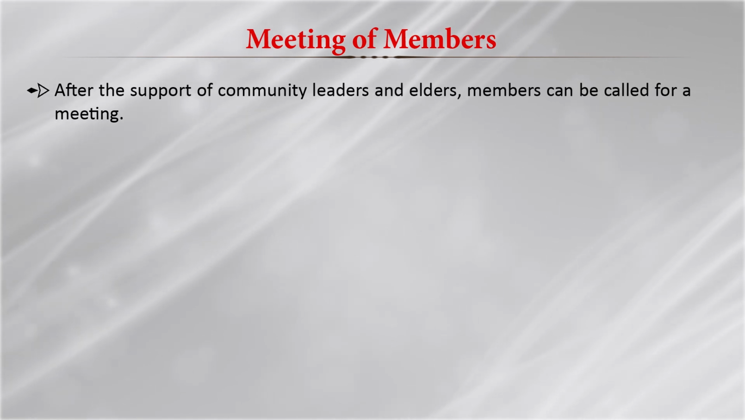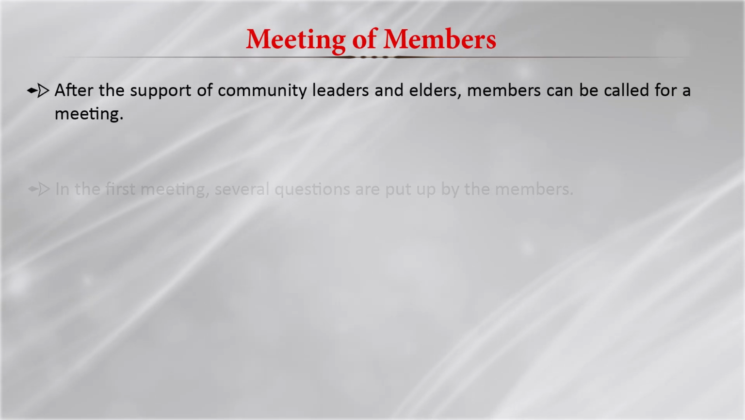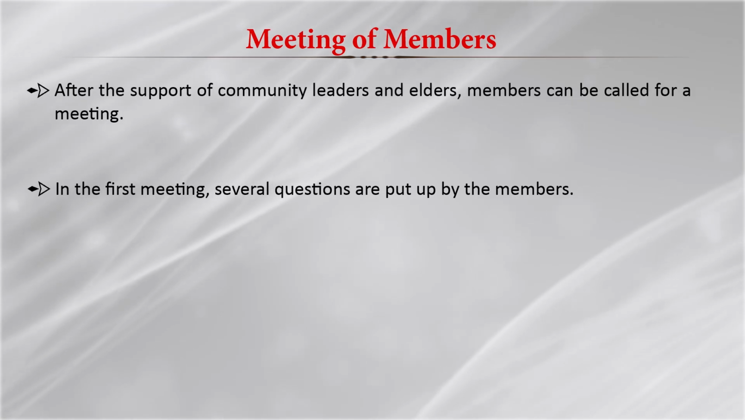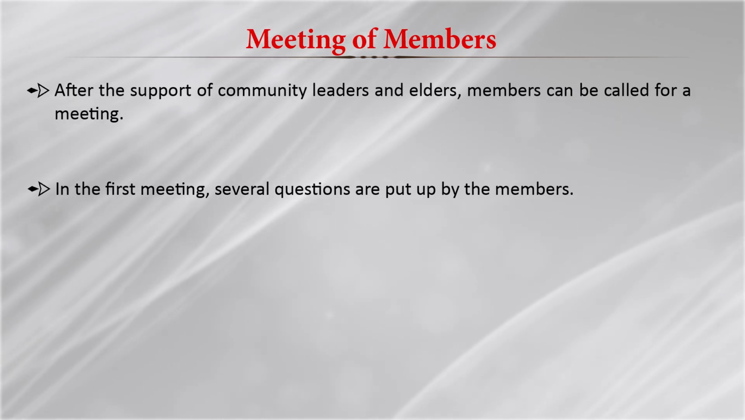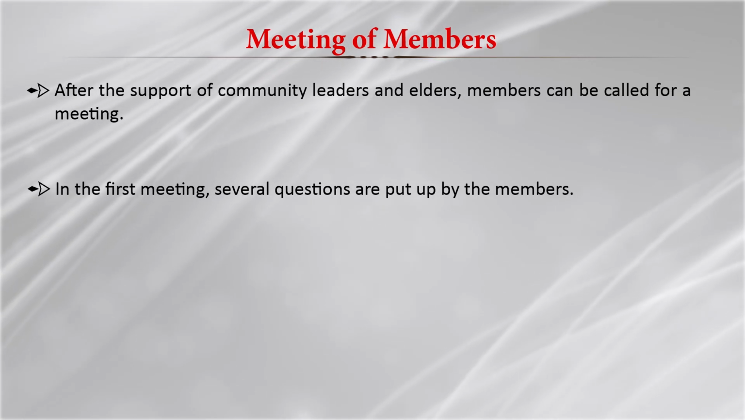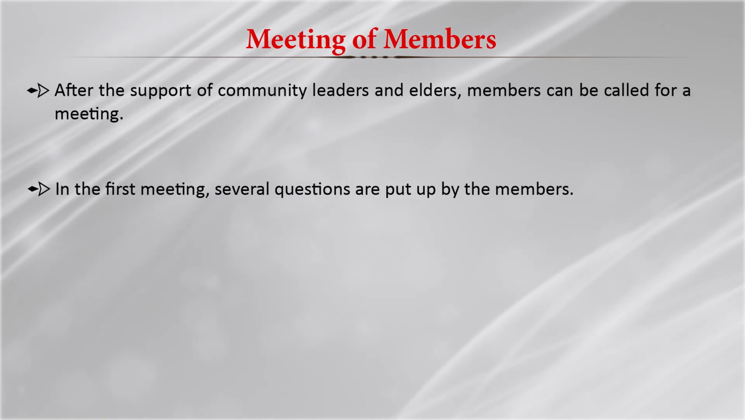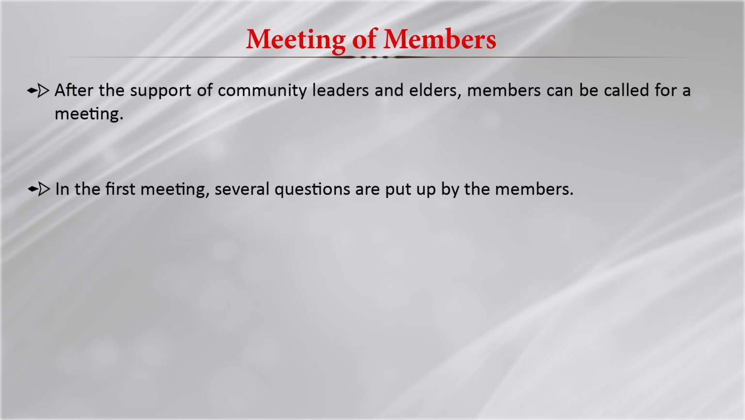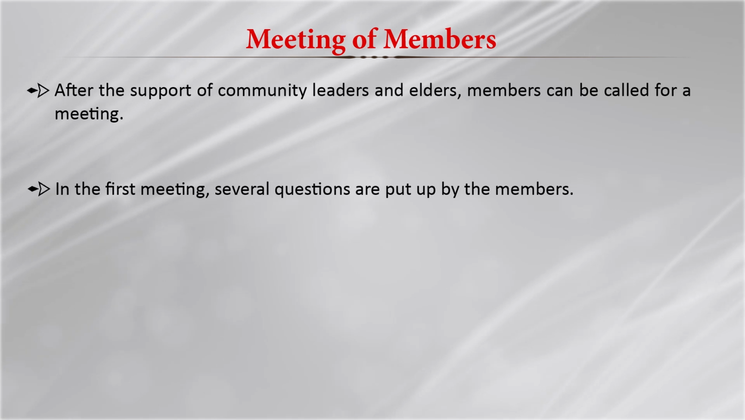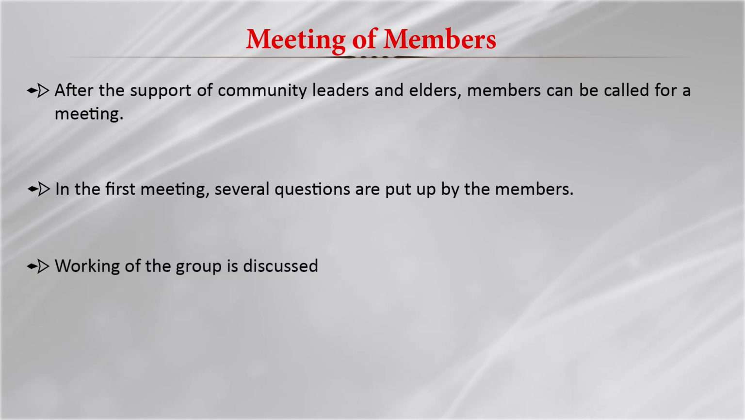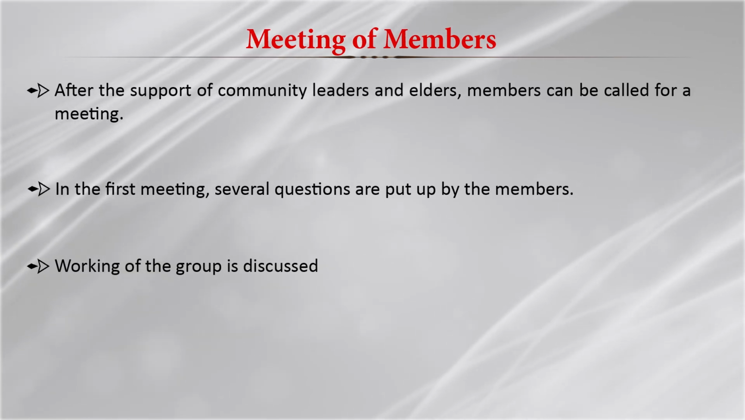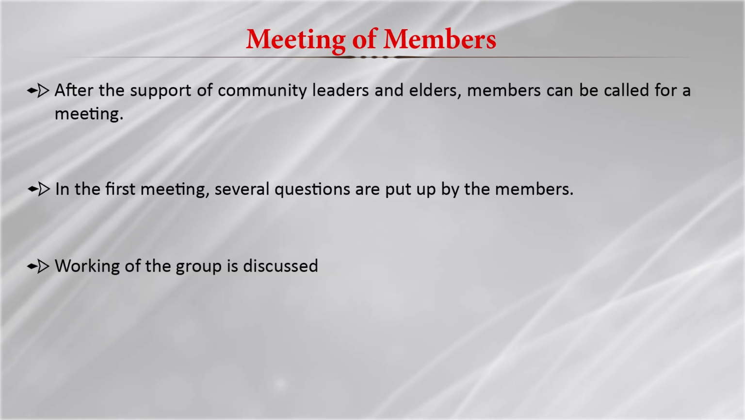So, the community leaders and the elders are called for a meeting, and in the first meeting several questions are put up by the members. They try to understand the concept of SHG, why SHG is being formed, and the strengths of SHG, and then they are satisfied and convinced that this group is going to help them. The working of the group is discussed, and they formulate a chart of what is to be done at a later stage.